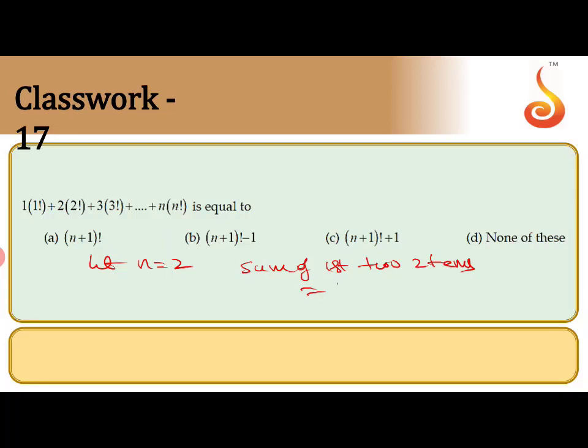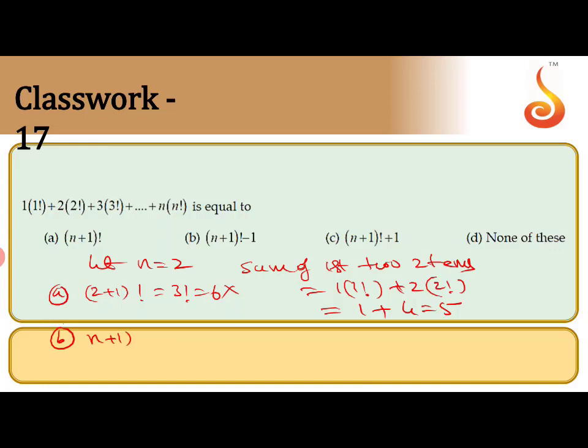The sum of the first two terms is 1 into 1 factorial plus 2 into 2 factorial. This gives 1 plus, 2 factorial is 2, 2 into 2 is 4. That gives 5. Which option gives 5? That is the final answer. Coming to the first option, option A, n equal to 2 you can substitute: 2 plus 1 is 3 factorial. That gives 6. Not matching. So A is wrong. Now go to B.